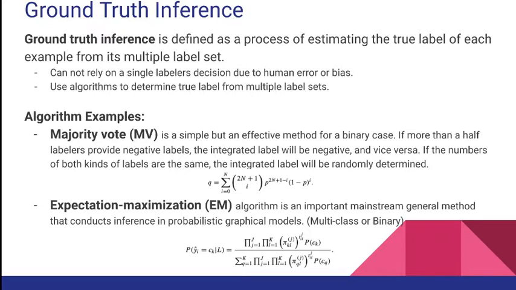Algorithm examples. Majority vote, MV, is a simple but effective method for a binary case. If more than half of labelers provide negative labels, the integrated label will be negative, and vice versa. If the numbers of both kinds of labels are the same, the integrated label will be randomly determined. Expectation maximization, EM algorithm, is an important mainstream general method that conducts inference in probabilistic graphic models, multi-class or binary.